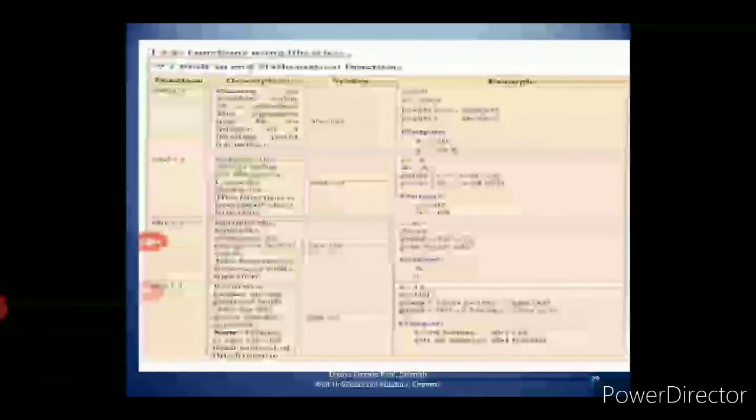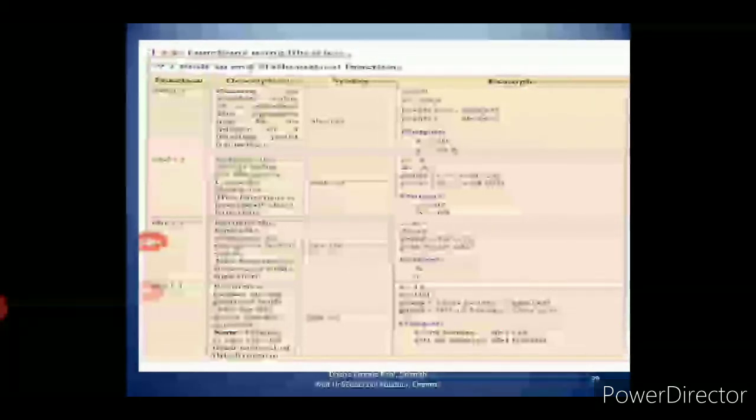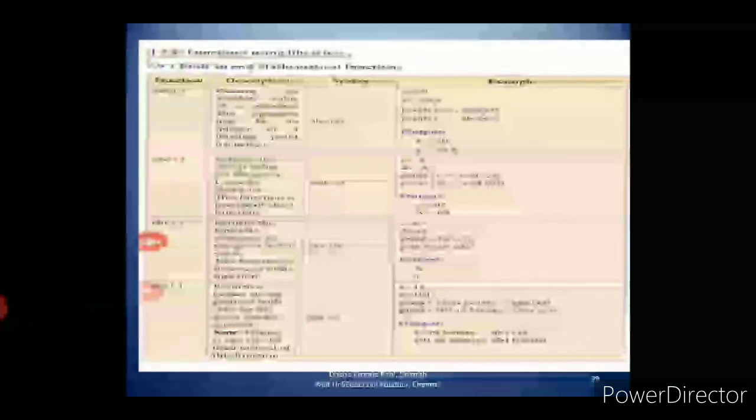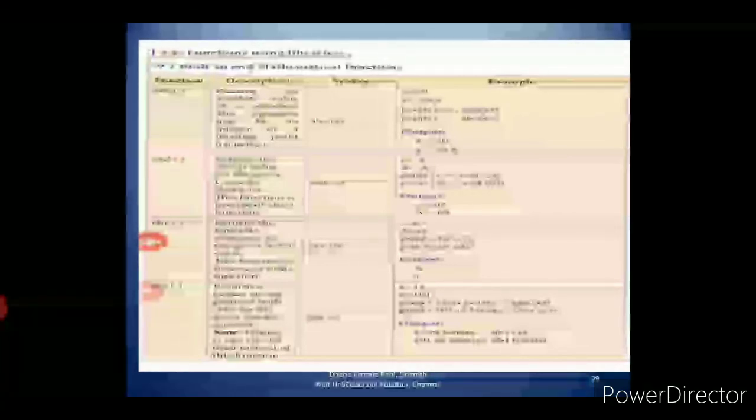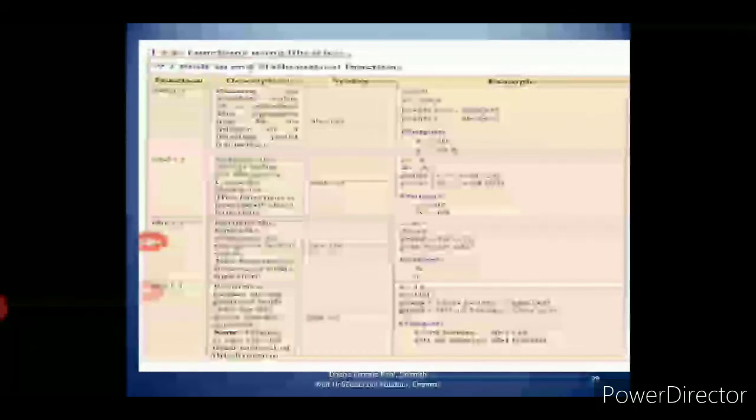Second function, ord. ord returns the ASCII value for the given Unicode character. Already you have learned about ASCII values. ASCII means American Standard Code for Information Interchange. Any numbers or letters we type in the system have ASCII values. Uppercase and lowercase have separate ASCII values. So if c equal to small a, the output will be 97. If d equal to capital A, the output will be 65. The corresponding ASCII values will be displayed.